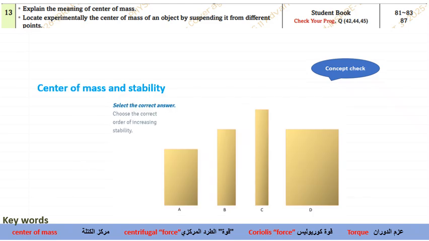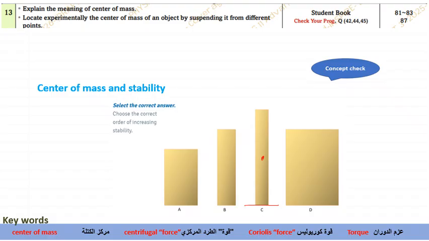Okay, now this is a question connected with the center of mass and stability. Let me connect the relation between stability and the center of mass. Stability is connected with the center of mass. How far away is the center of mass from the ground?